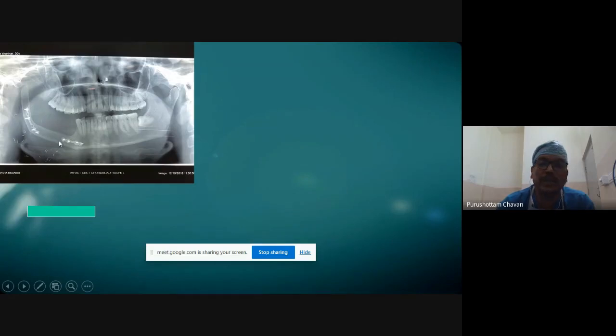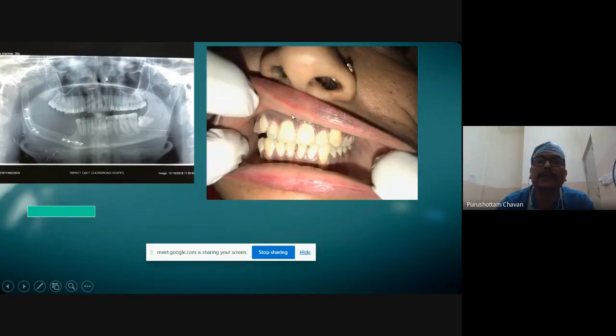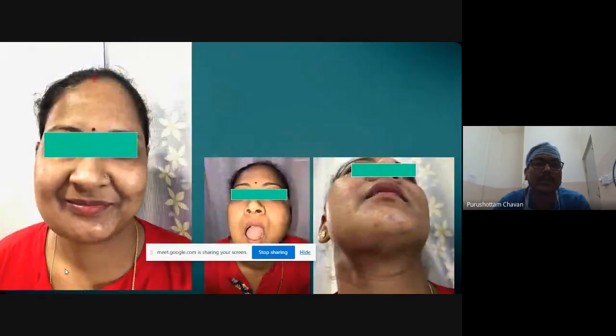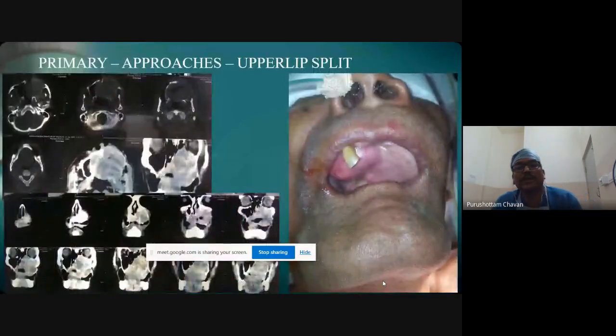She underwent a free fibula here, and this is how her occlusion is, and this is her post-op follow-up photograph. So, without any scar over the face. She came back after 5 years to just meet us and say thank you. This is how you can make out, there is no scar over the face. This is the neck scar which we use, which has nearly merged with the neck creases. So if we think a little bit and spend some time over the radiological findings, we will be able to give them an approach which is cosmetically and functionally good.